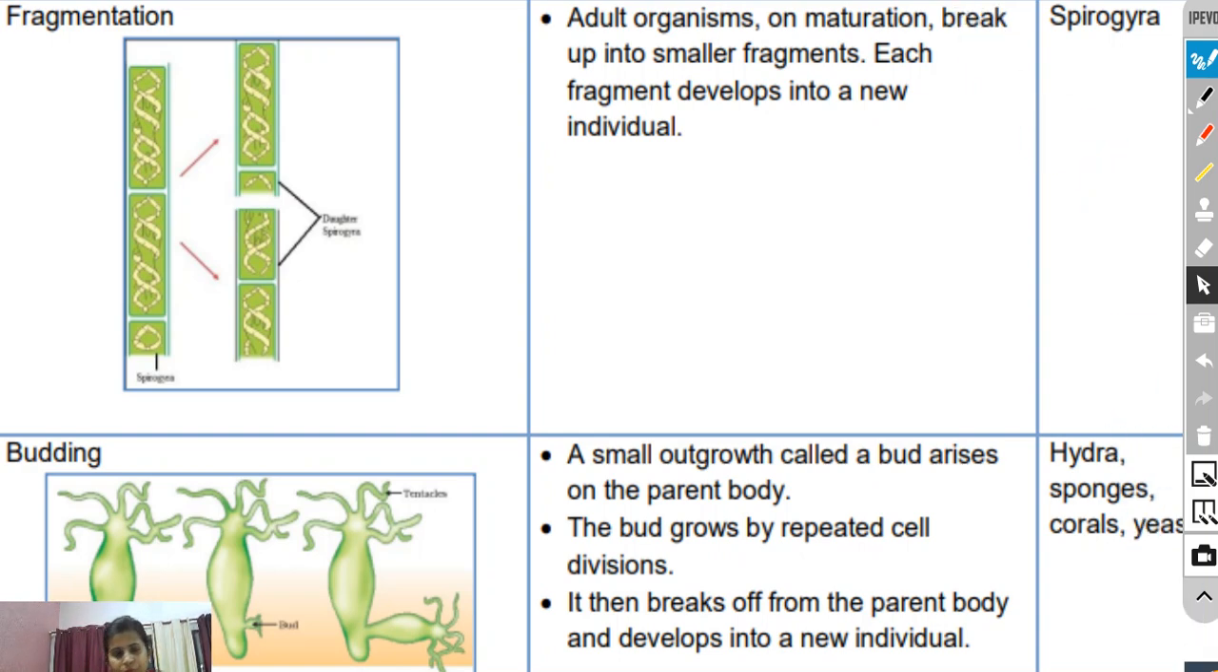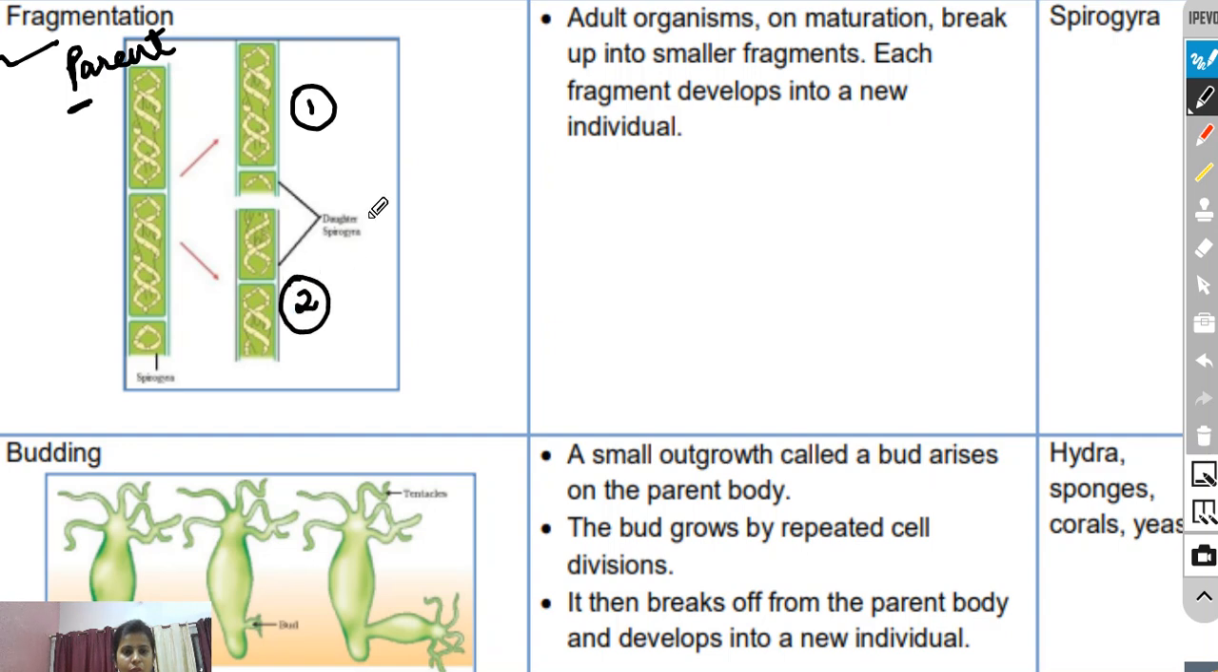Okay. Now, fragmentation means the parent organism. This is the parent organism, that is Spirogyra, one of the best examples of asexual reproduction. Parent will break down into fragments, like fragment number 1, fragment number 2. So these are daughter Spirogyra, and each fragment will have the same DNA.